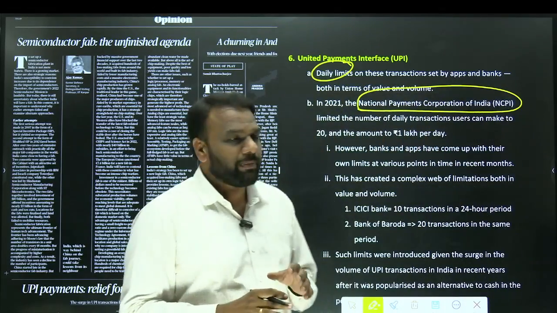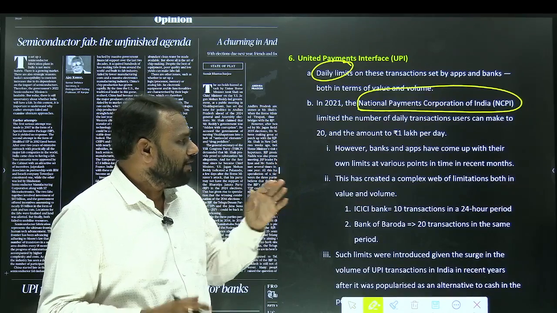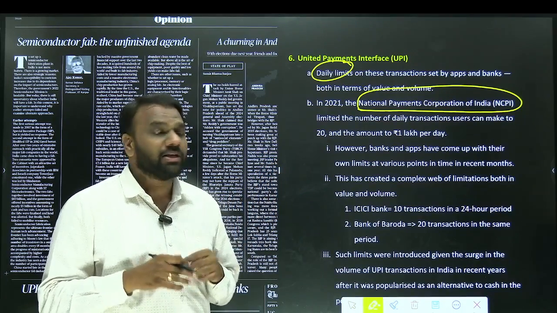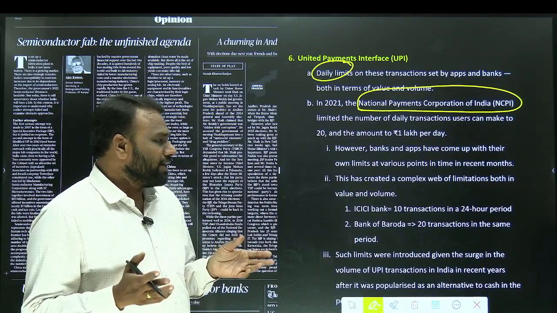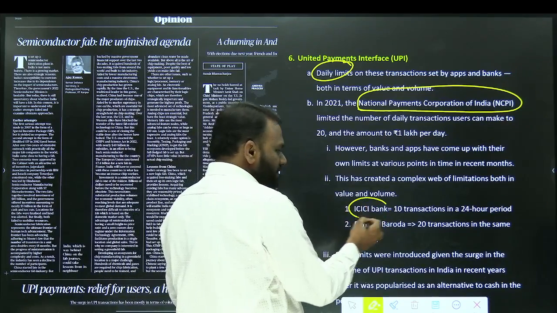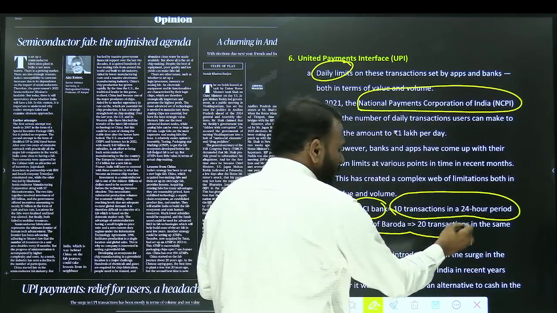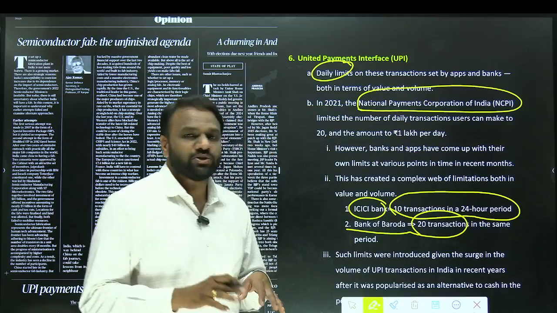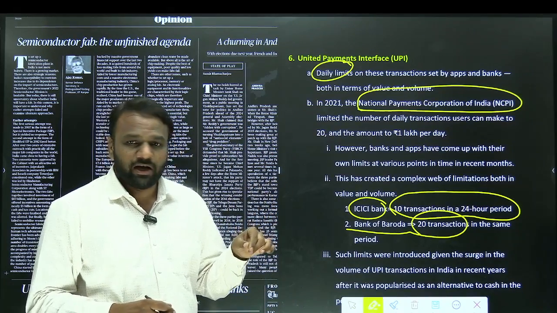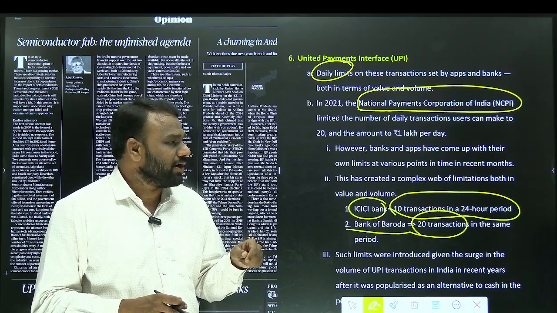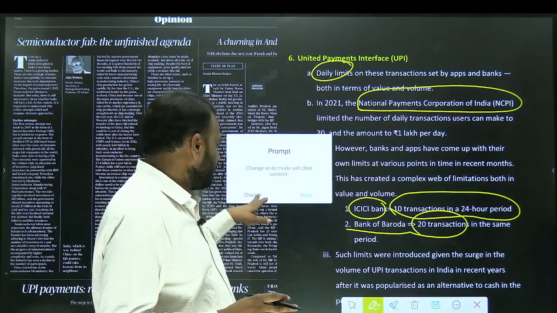Whether the limitations set on transactions by the National Payments Corporation of India have to be adhered to strictly by all the banks, not necessarily. Because if you look at the various banks' FAQs, there are different limitations. ICICI Bank, for example, says 10 transactions in a 24-hour period, whereas Bank of Baroda, 20 transactions in the same period. It means there is no uniformity. Whatever restrictions the NPCI has imposed may not necessarily be followed by the banks. So this is a very important point to note.